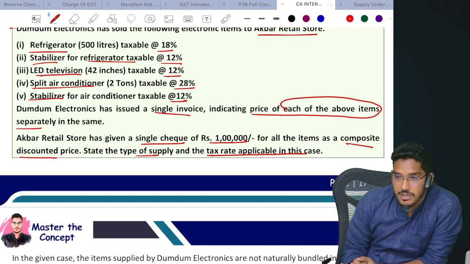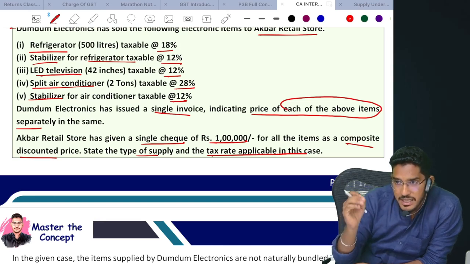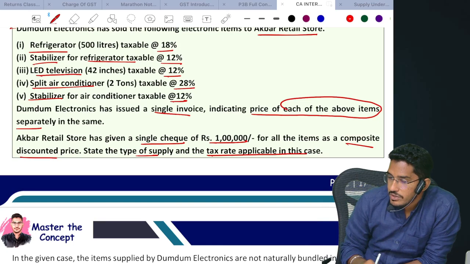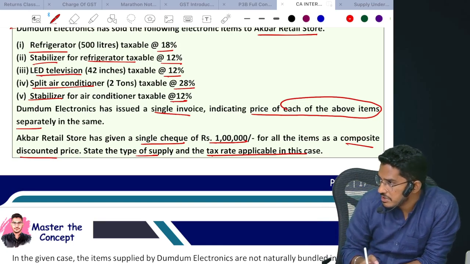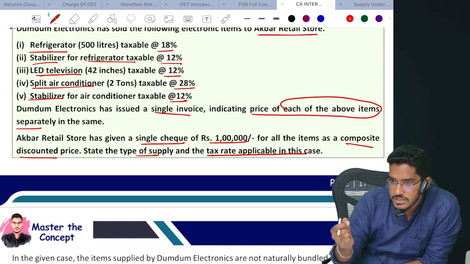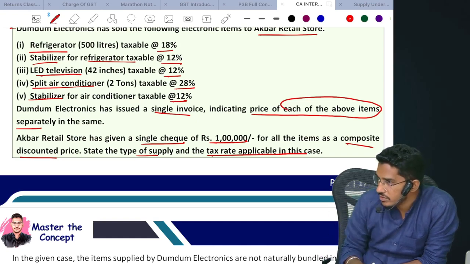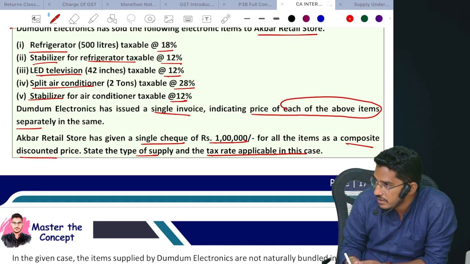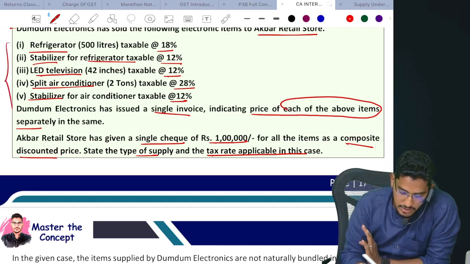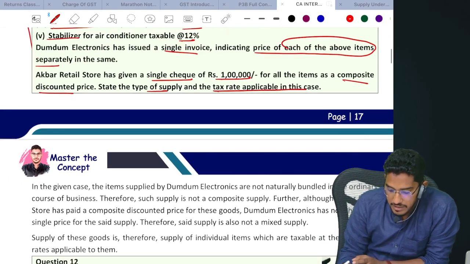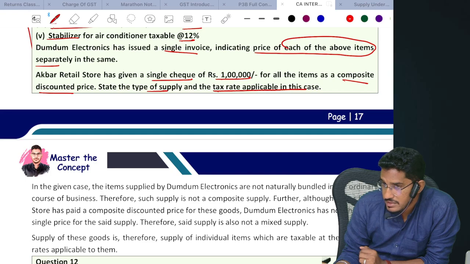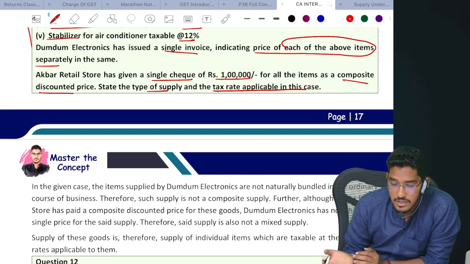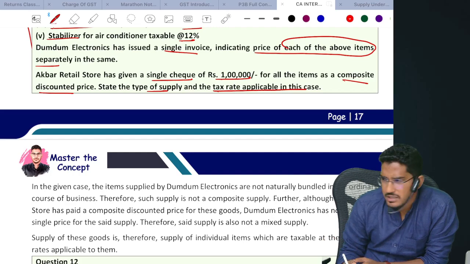It is neither a composite supply nor a mixed supply. Why? Because the price of each item has been separately mentioned. So if the price for each item has been separately mentioned, apply the rate of GST for each item separately. That applicable rate only you multiply. Why treat it as composite supply or mixed supply when the cost is indicated separately? Clear? So sometimes they will ask questions like this also. Only when they are bundled, when they are sold for a single price, will there be a question of either composite or mixed. When the price has been quoted separately, there is no question of treating it as composite or mixed.